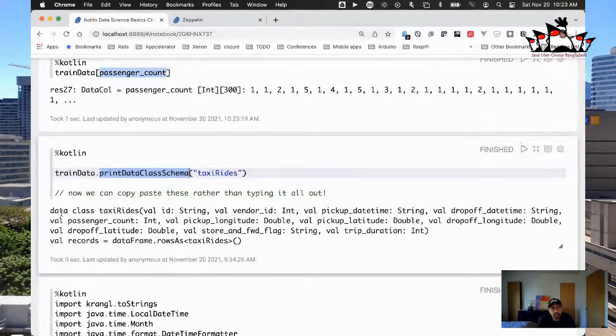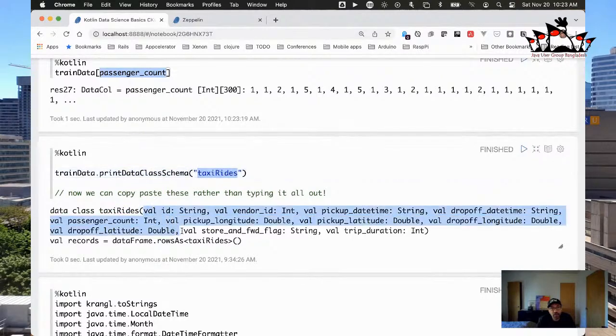When I run that, you can see it actually writes out some Kotlin for me that says data class, right? We're going to call it taxi rides. And here are all of our different columns that we have inside of this new data class that we're going to generate from our data frame.